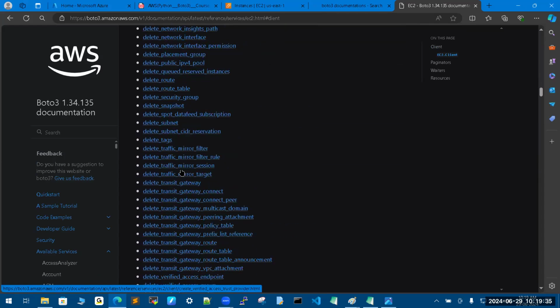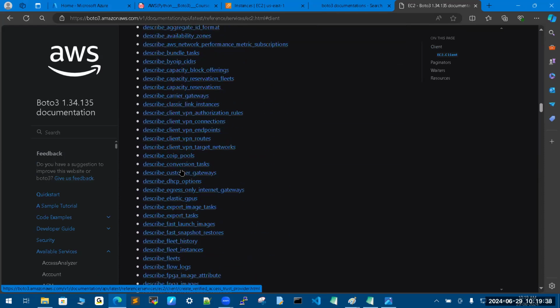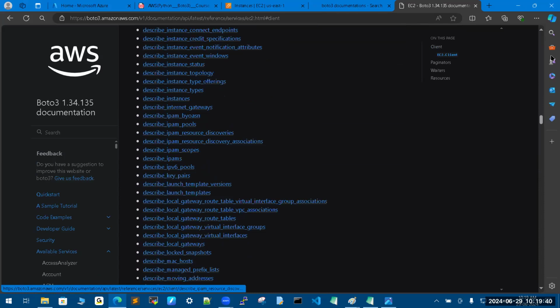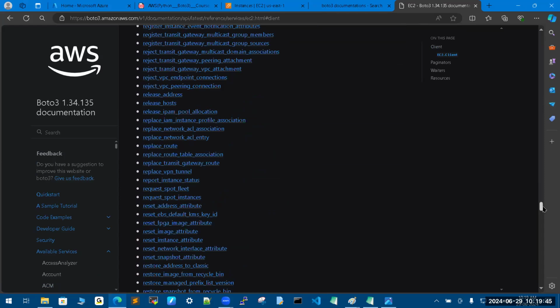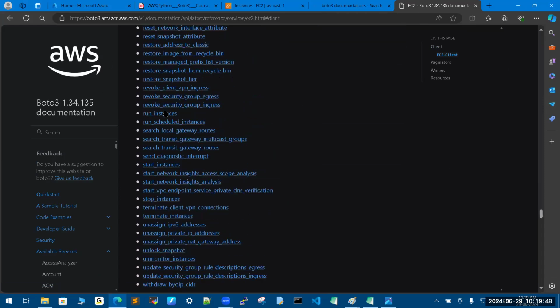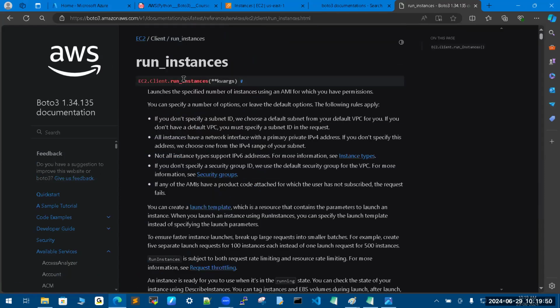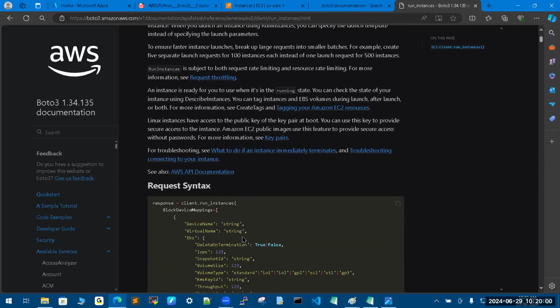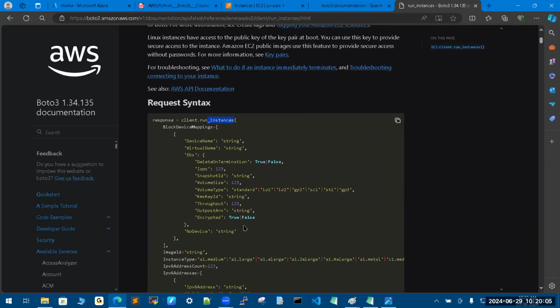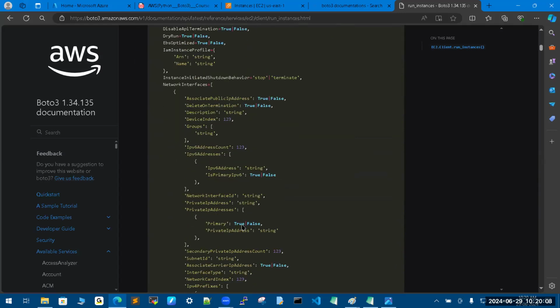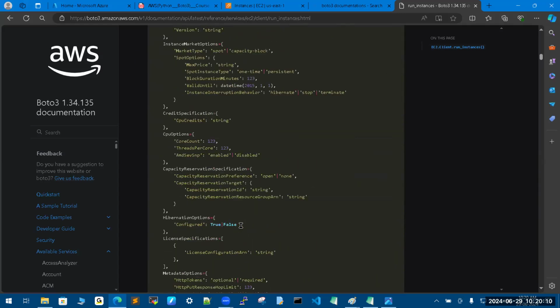But in this training, there is no need to memorize anything. The flow, whatever we use regularly, there is no memorizing story here. Simply, to create there is run instances. This is the one. See, this is a function I want to explain. I want to explain the kwargs function. See, keyword arguments are there. Even if you don't know keyword arguments, here they very clearly provide it to you. This is how to use it. Even if you don't know this word, every word's meaning is available here in detail, which is mandatory, which is optional.